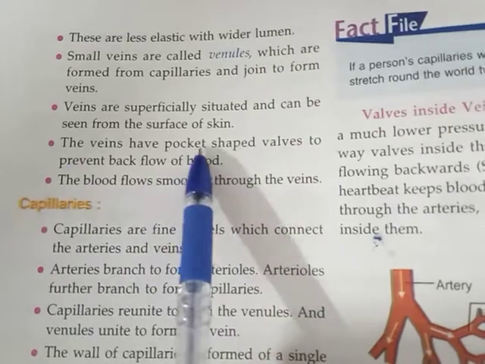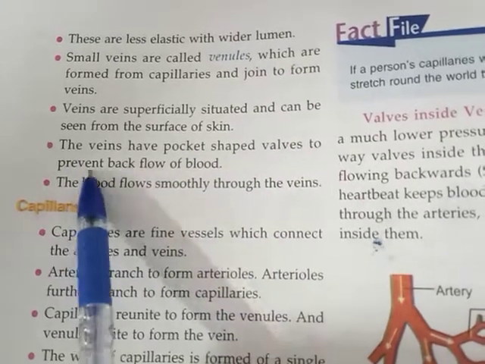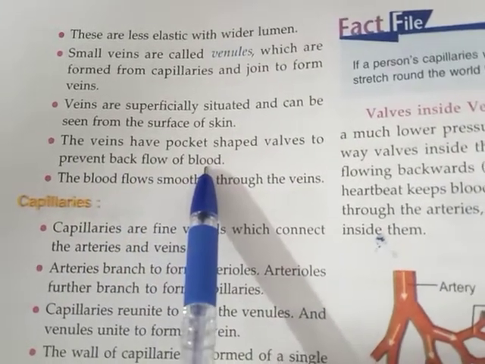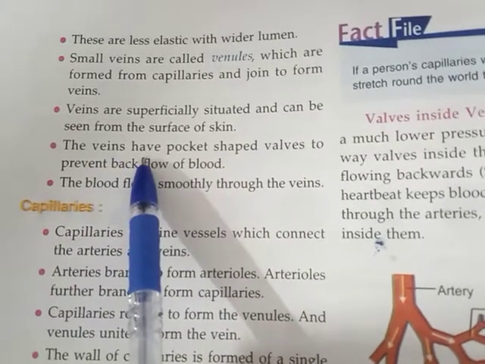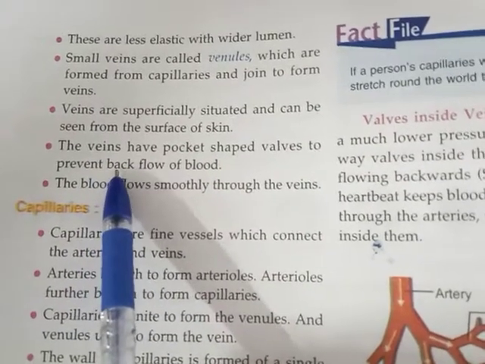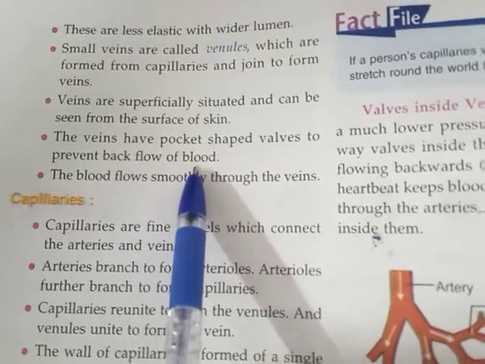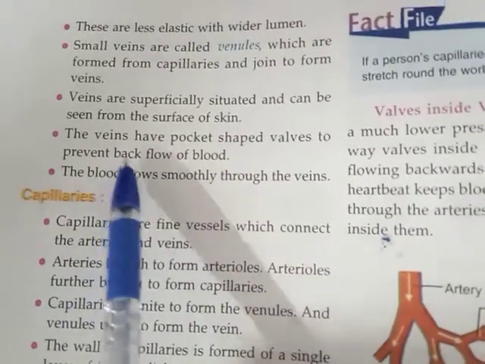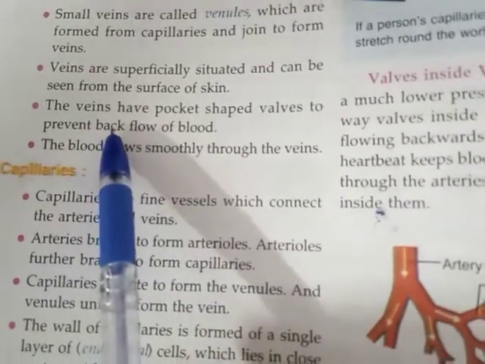The veins have pocket-shaped valves to prevent the backflow of blood. So, the veins have a valve that prevents the backward flow of the blood. In arteries, we have no valves.